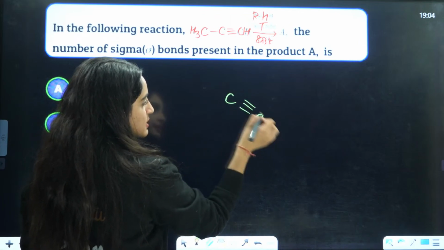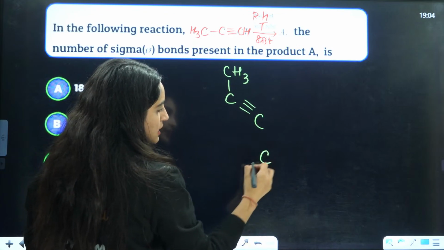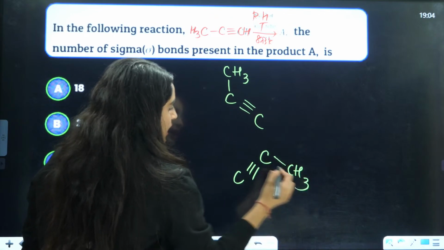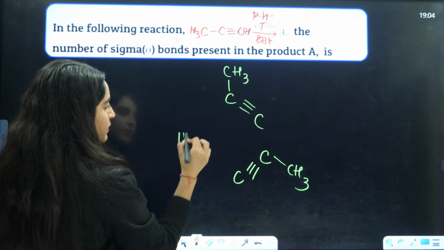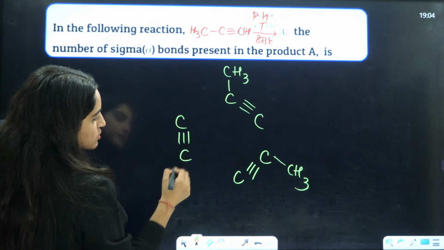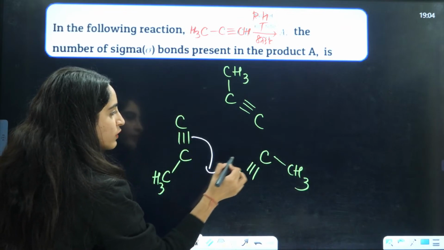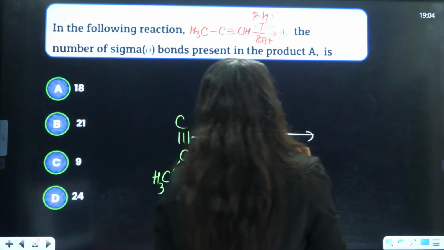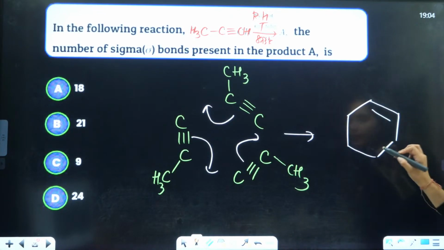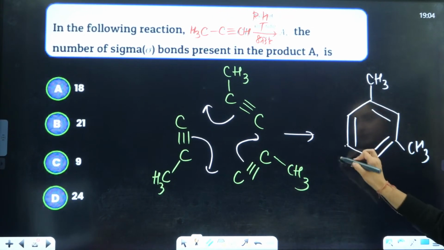This is C triple bond C, this is CH3. Here also you will have C triple bond C, this is CH3. And this is also C triple bond C, and this is going to be your CH3. So each pi bond will break and jump here, and you will have the formation of mesitylene. That means double bond here, double bond here, double bond here, with CH3, CH3 and CH3.